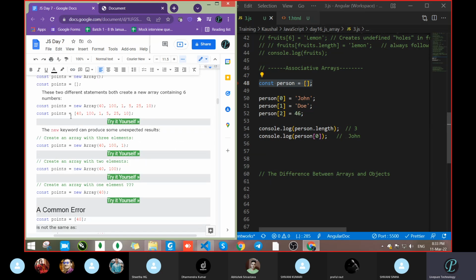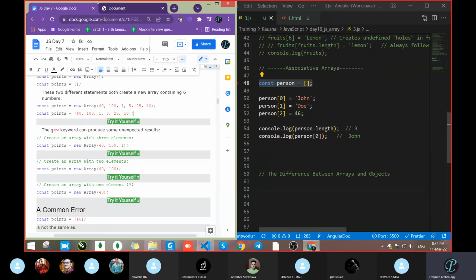In both cases some data is passed, and both do the same thing, but we never try to use the new keyword. We will directly go with the normal one; it's not compulsory.